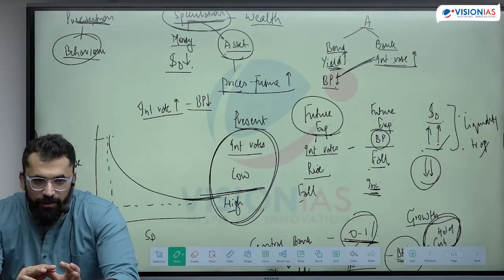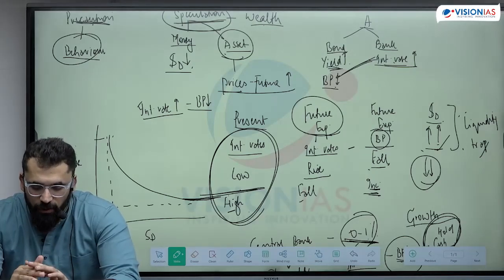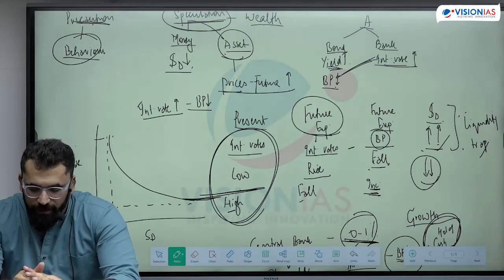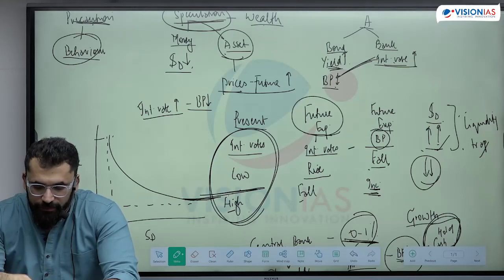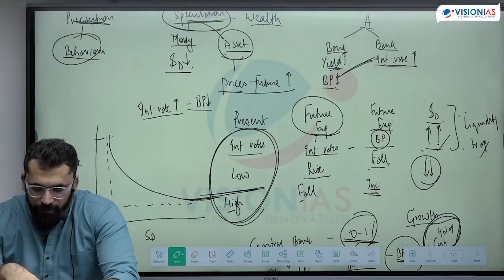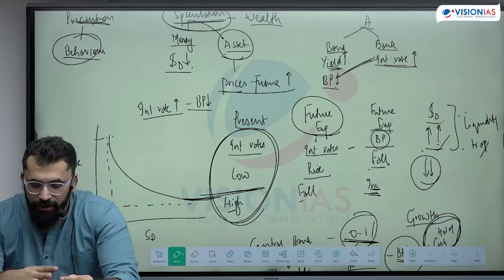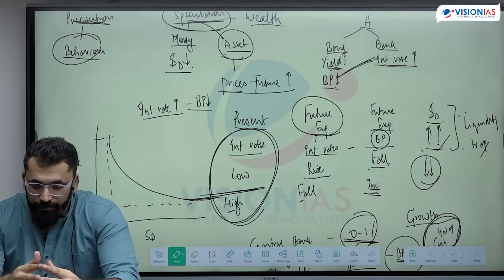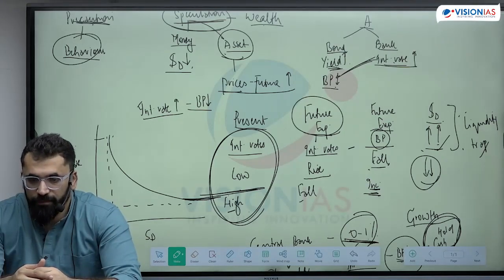Next, speculation motive. Transaction, speculation, and precaution. Speculation motive refers to the desire to hold cash to take advantage of market movements regarding the future changes in the asset price.